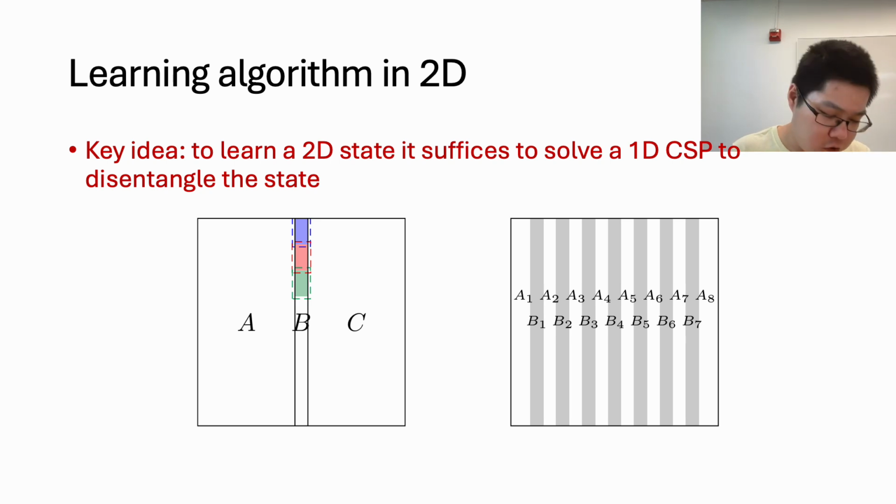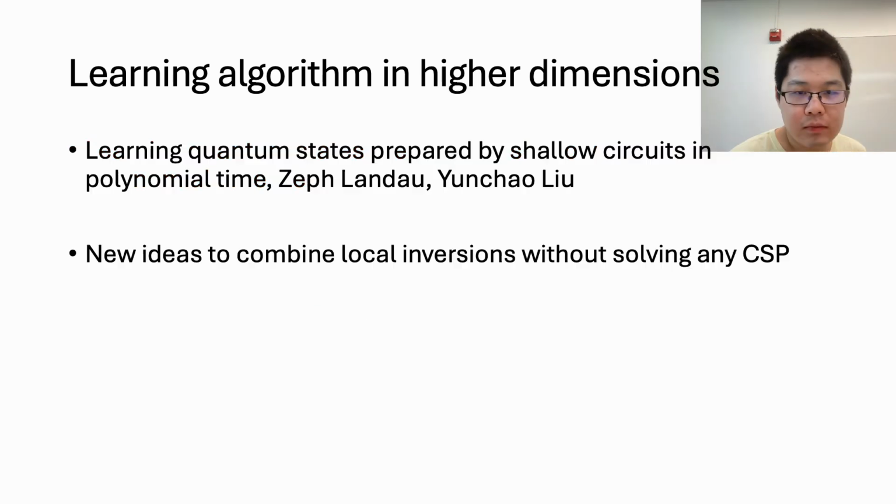However, notice that this argument does have the inherent barrier of being unable to go into higher dimensions because it relies on solving this 1D constraint satisfaction problem. In higher dimensions, these problems will be in 2 and higher dimensions, which is hard to solve. So, is there an efficient learning algorithm in higher dimensions?